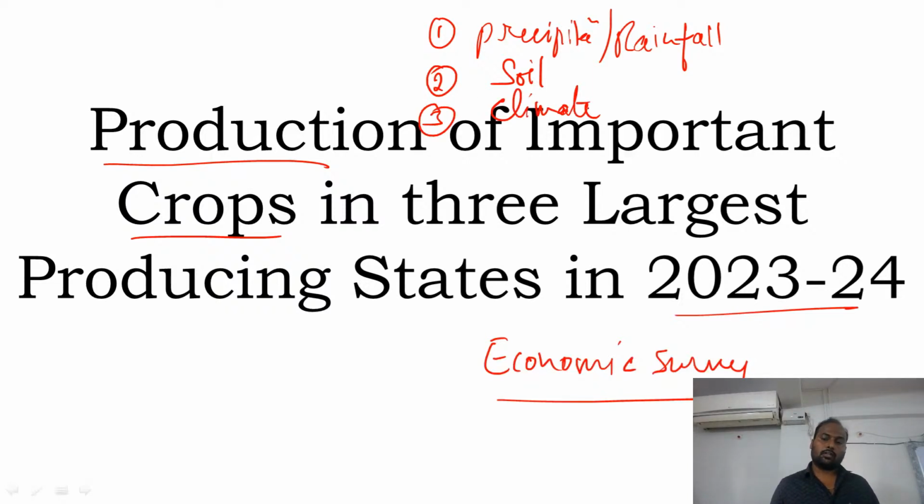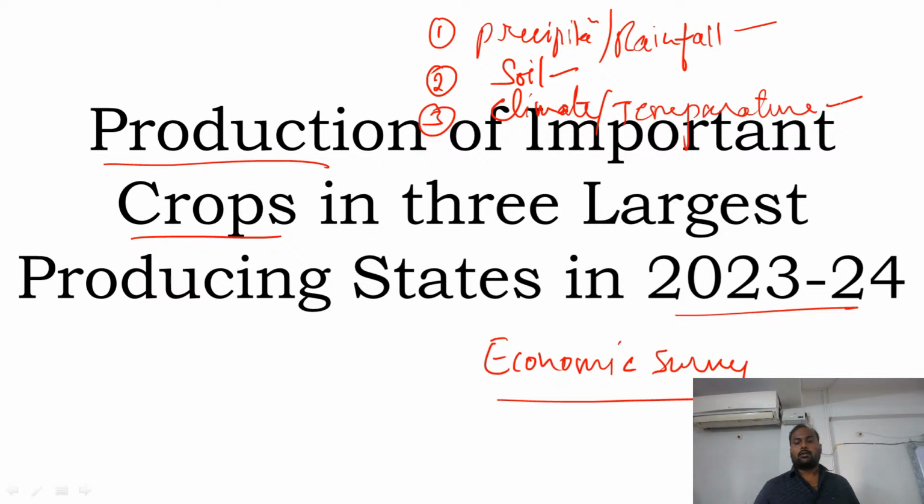So the humidity levels and the temperature also play a very crucial role. Climate, or generally we can use the word temperature also. If anybody has an idea about the distribution of rainfall, types of soils and their distribution, as well as the distribution of temperature in the country, it becomes a bit easy for us to recognize the type of crop production in a particular state.